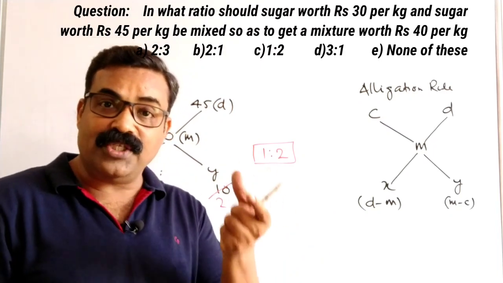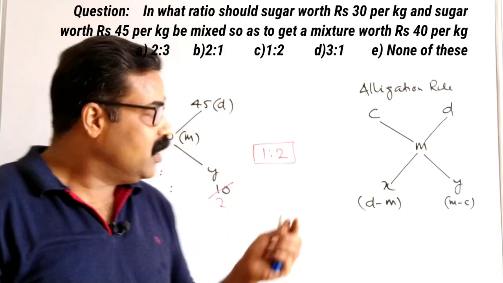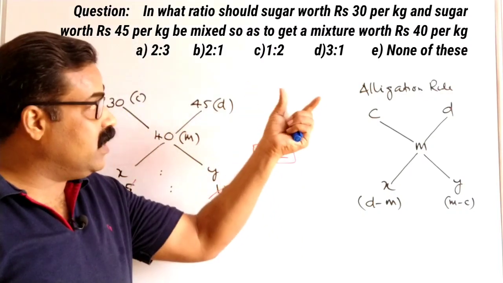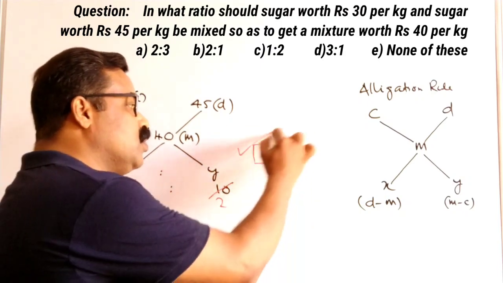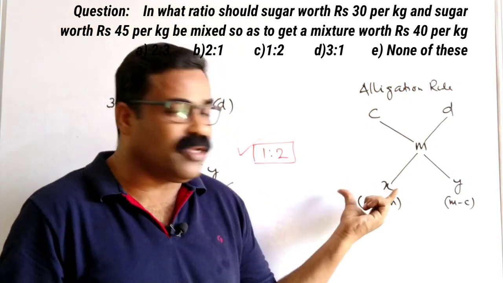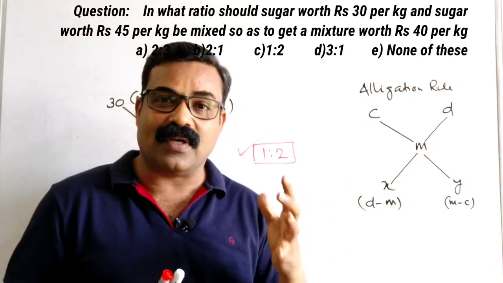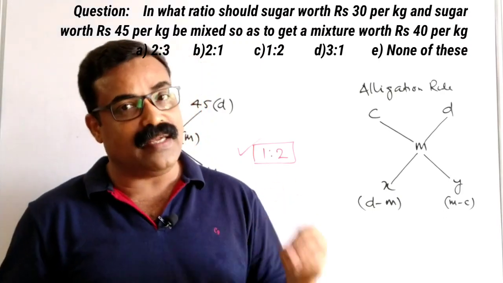That is what we need to find out. From the given options you can mark 1 is to 2 as the correct option. This way, if you know the alligation rule, it is very easy for you to crack this type of questions. So these are type 1 questions based on the alligation rule.